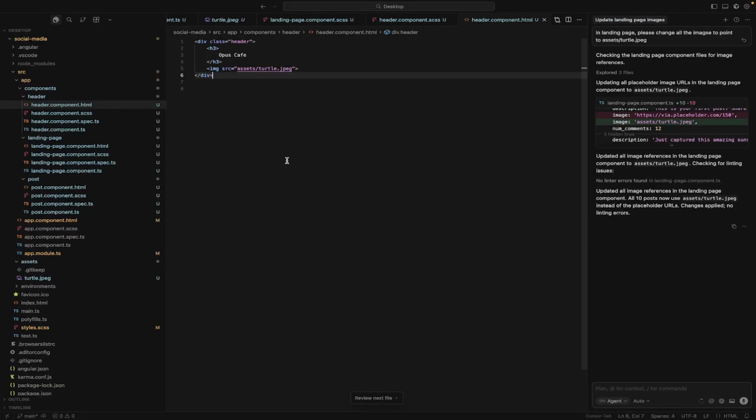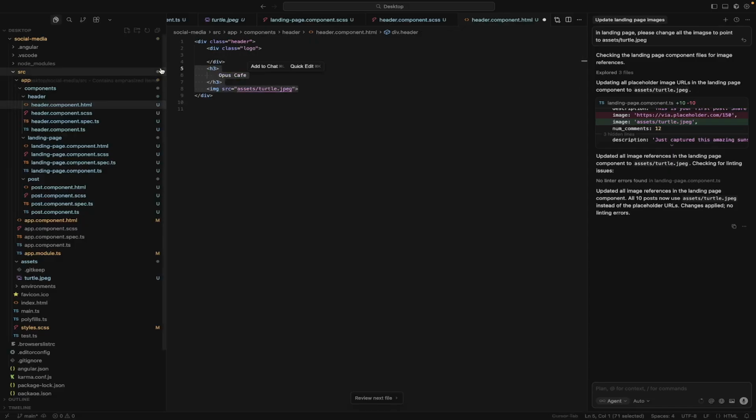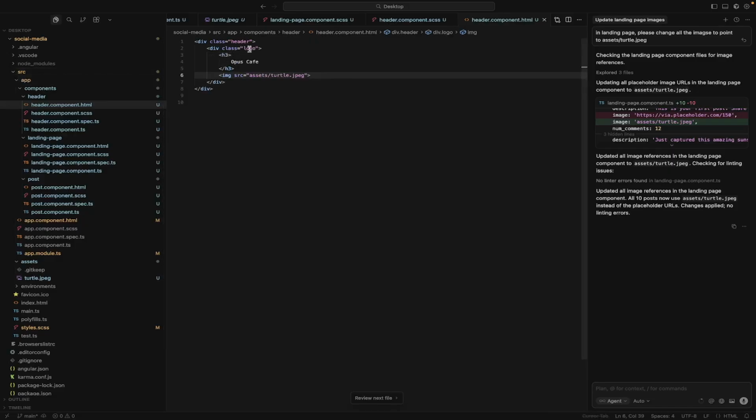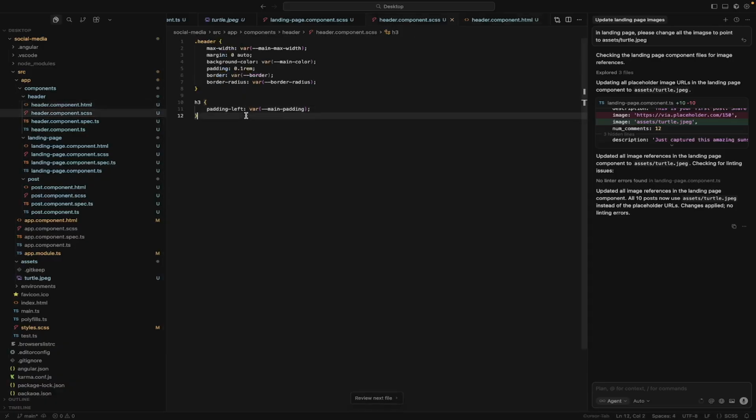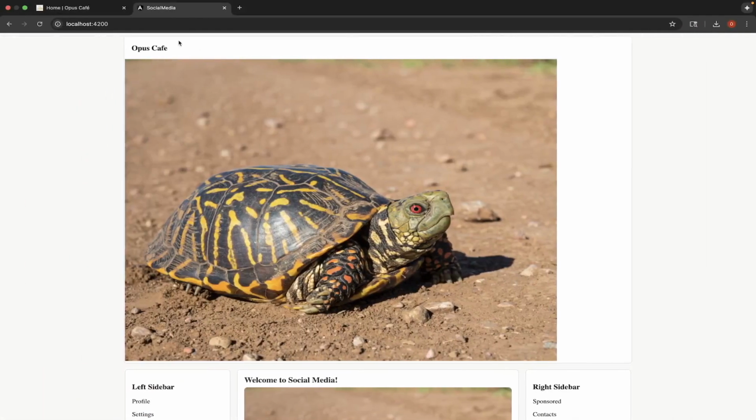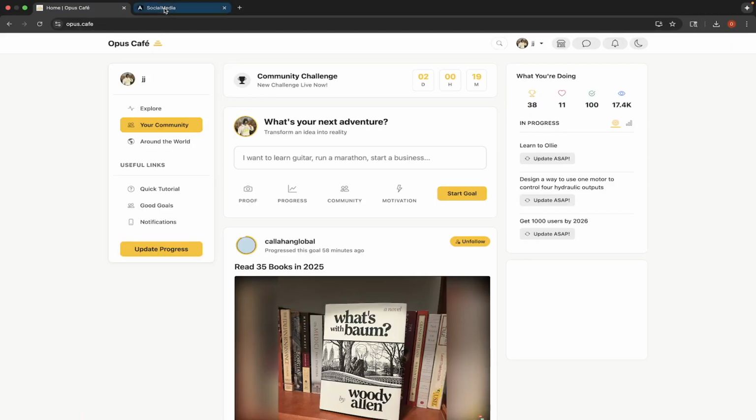So now we can do what I was going to do before. And let's actually make a new class called logo. And if you are doing this in VS Code, you can just do period and then logo and then press tab. And it'll create a new div with the class inside of it. So that was super useful. And in the class logo, we are going to display it in a row, right? So like this and like this.